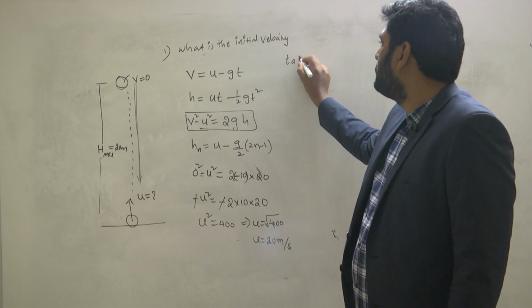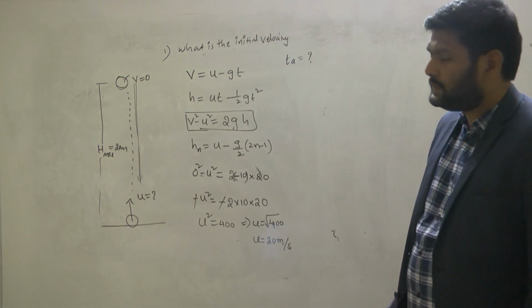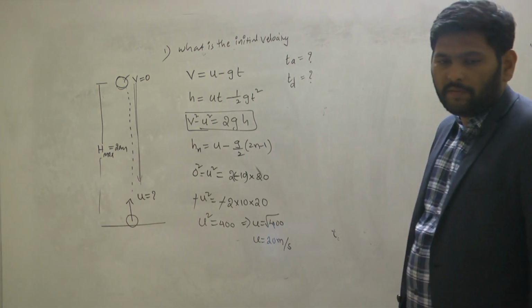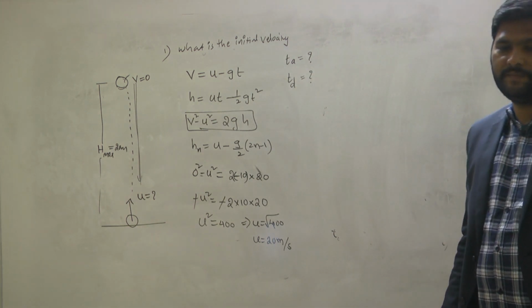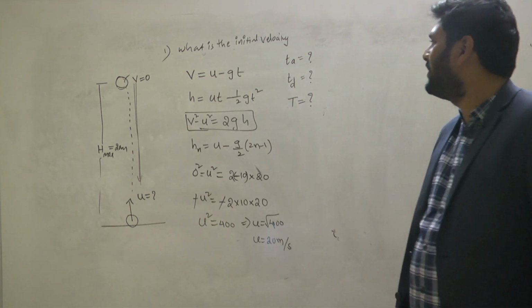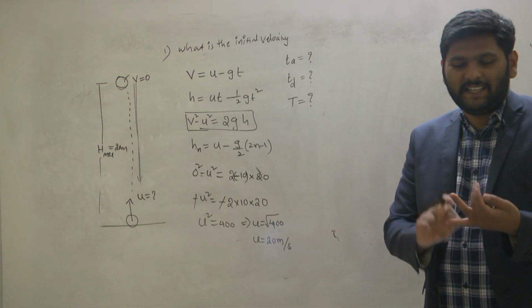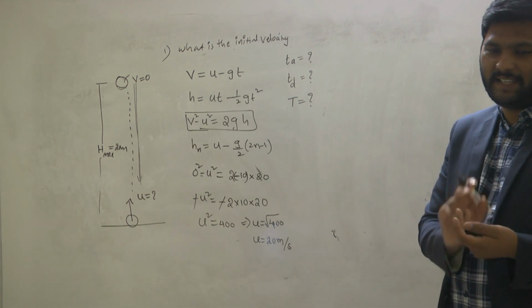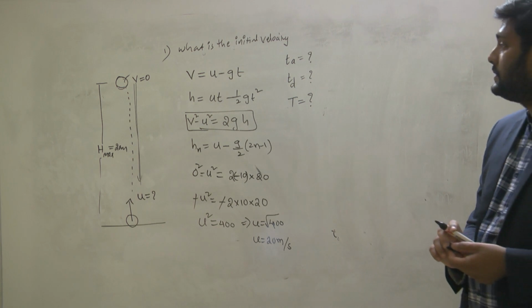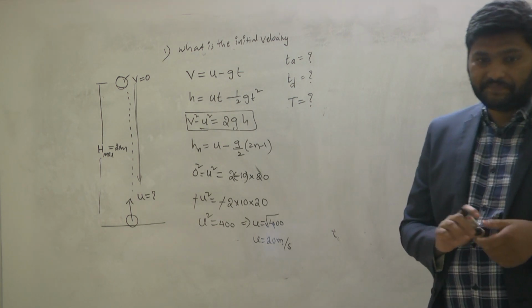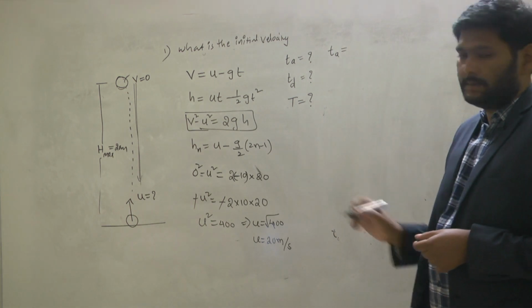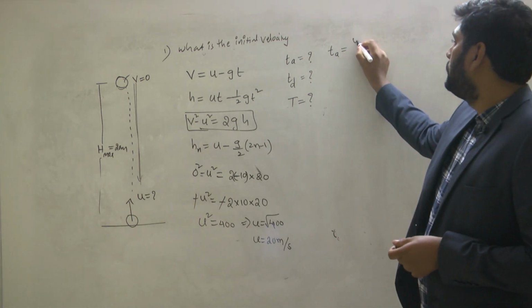Similarly, find the time of ascent, time of descent, and time of flight. Three questions. What is the formula for time of ascent? U by g.